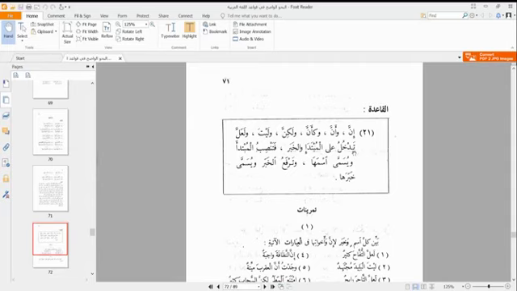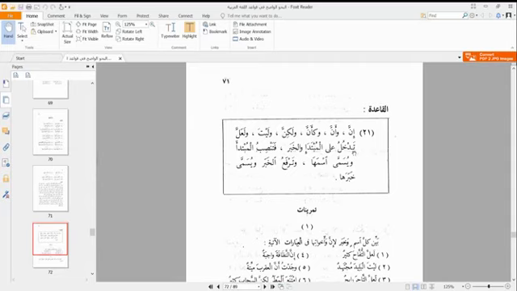Wa yusamma ismaha, and the mubtada is now called the ismu of that sister of Inna. For example, if Inna enters upon a mubtada and khabar, then that mubtada will have nasbu, and it will now be called ismu Inna. وترفع الخبر ويسمى خبرها, and the khabar will be raised.